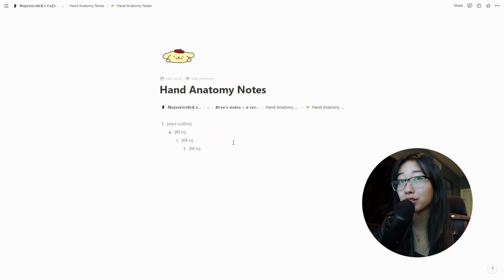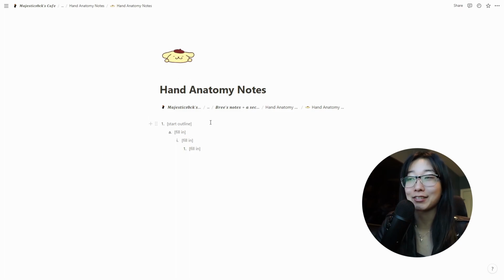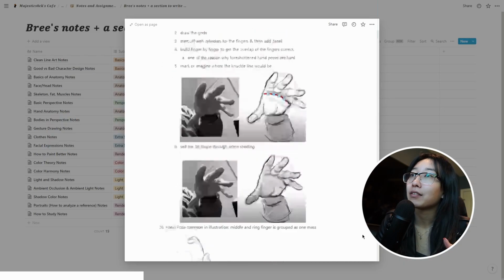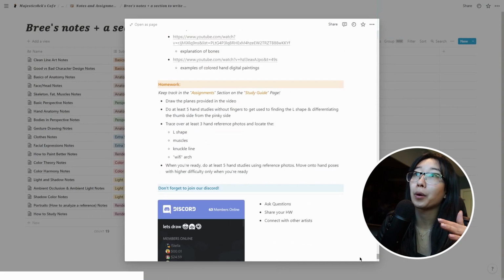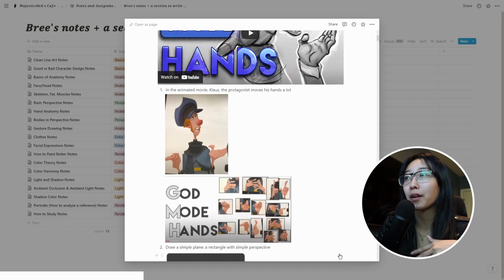You have an option to write your own notes. Highly recommend writing your own notes. I think writing your own notes helps your brain understand, oh, this is like what's important. That's why I'm writing it down. At the very bottom of the notes is the same thing. Homework, it lists it just to tell you what's there, and then the Discord and the copy link.